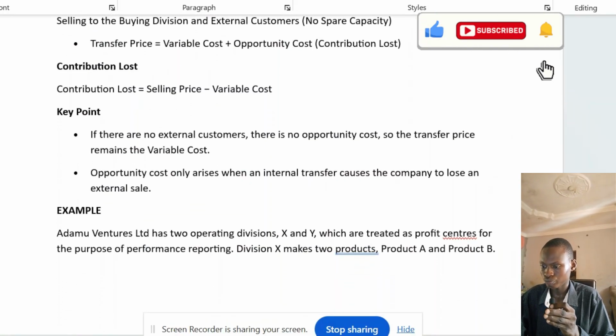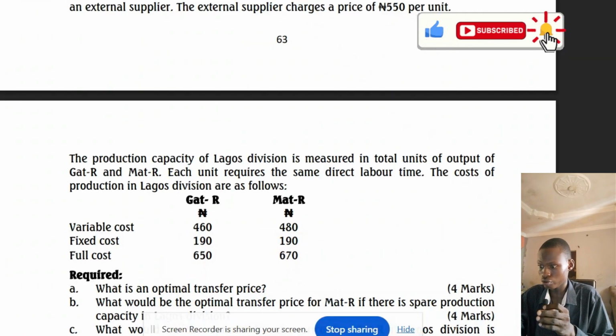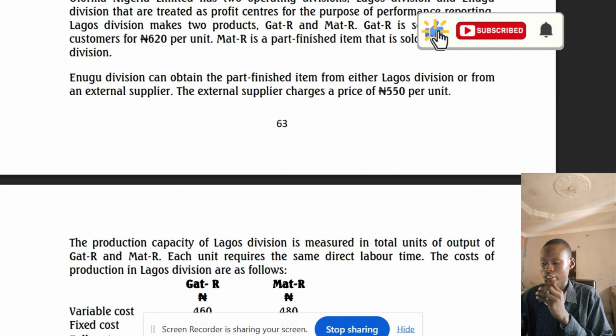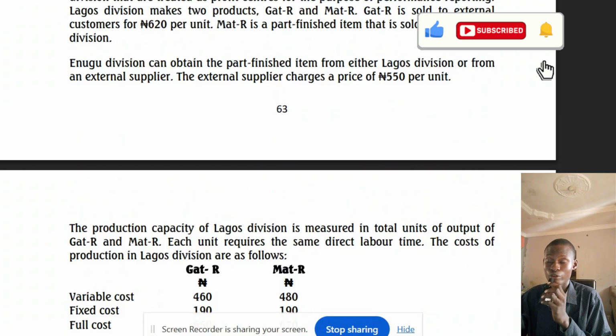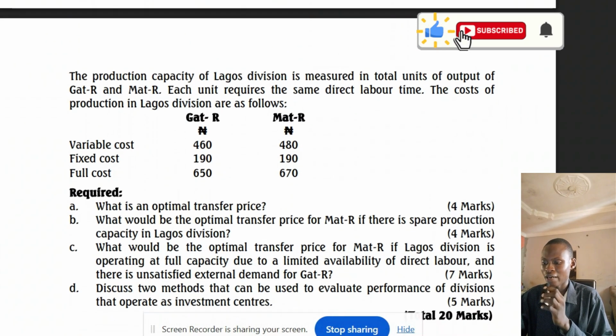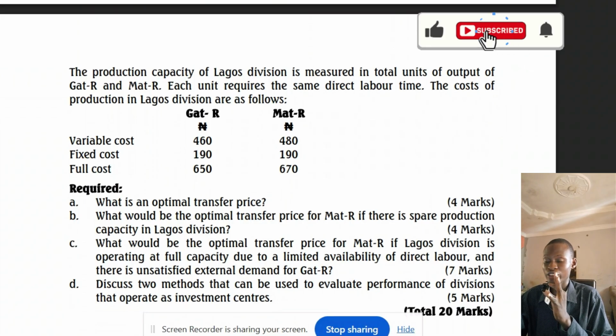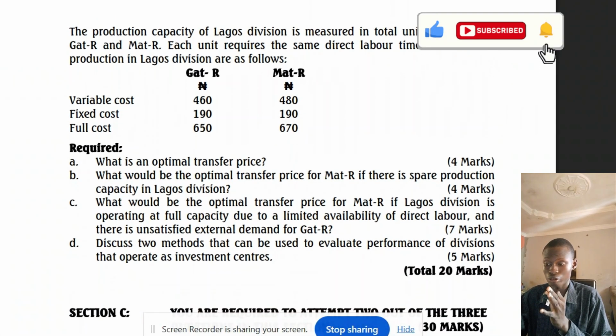So if you come back to the question, the selling price of GAT-R is 620 naira per unit, while the variable cost is 460. If you press 620 minus 460 in your calculator, you'll have 160 naira per unit. Now, for MAT-R, since there is unsatisfied demand, the transfer price will be the variable cost plus the contribution loss, and the contribution loss is 160. Our variable cost is 480. So 480 plus 160, that will be 640, and that's that.